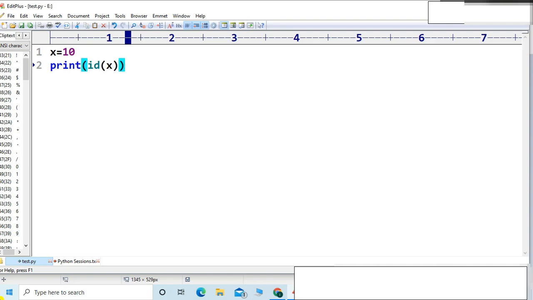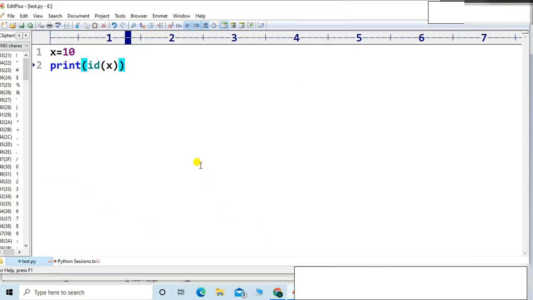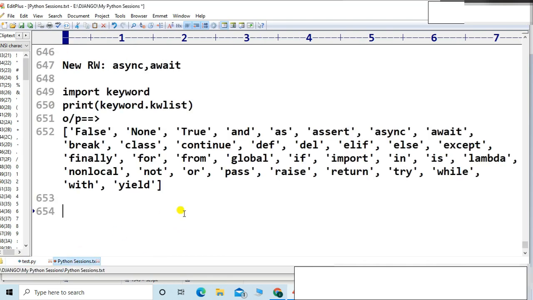ID means location, memory location. So let me see the output. Okay, so some memory location will come into the picture. This is a memory location, 140713692481472. You can see clearly, this is the memory location.